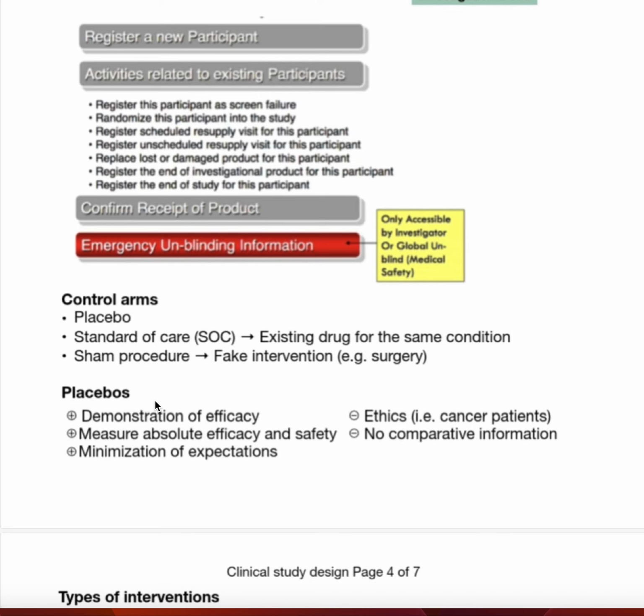And there is the sham procedure, when I perform a surgery or a procedure and the participant thinks it's new, but I just make a fake surgery. That's what we call the sham procedure. So again, what is given to the control group? The control arms are a placebo, the standard of care, and the sham procedure. Now we talk about the placebo.